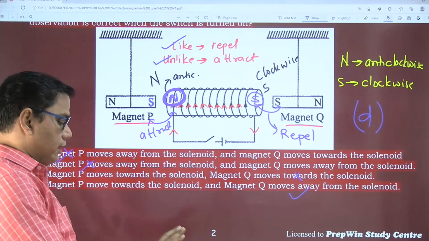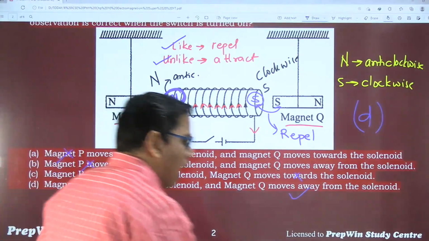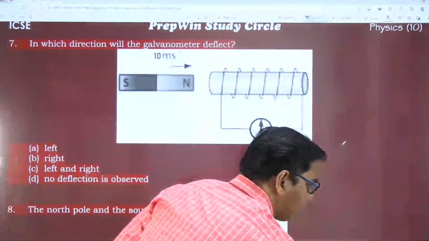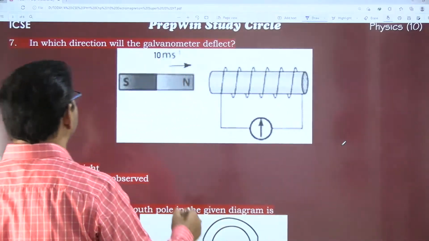Okay, yes. Right, keep on answering the questions. Come here. Now this is related to galvanometer.